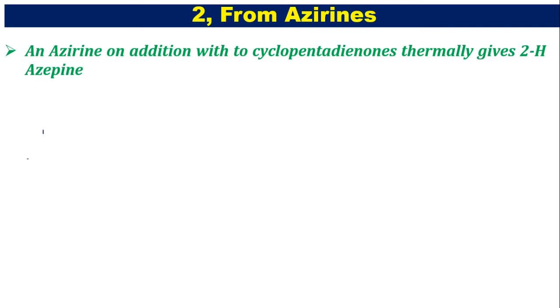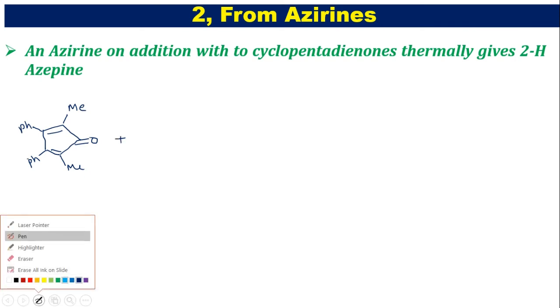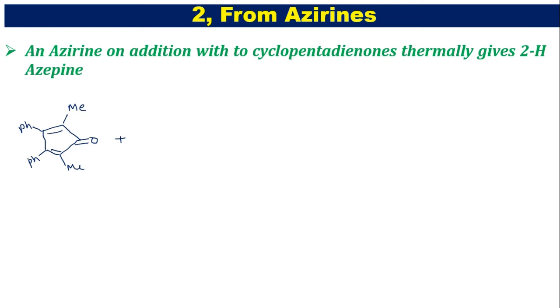Let's see the reaction. So now the reactant is cyclopentadienone, and this cyclopentadienone has substituents methyl, Ph and Ph. Now it is on reaction with, as I already told you, azirines can act as dienophiles.